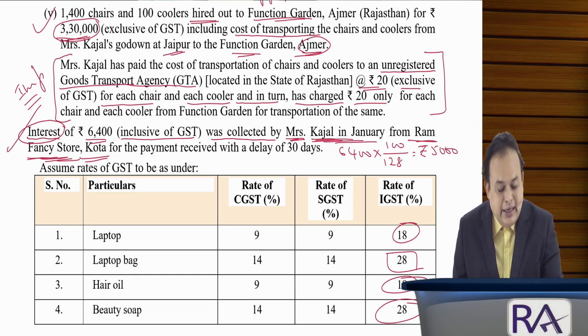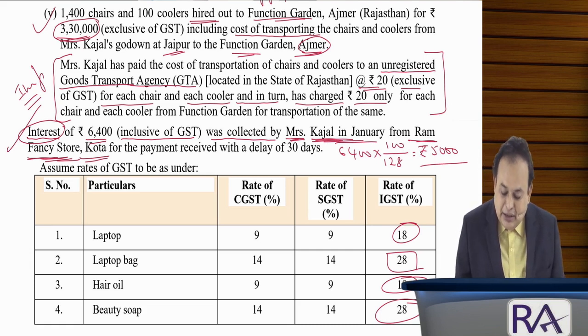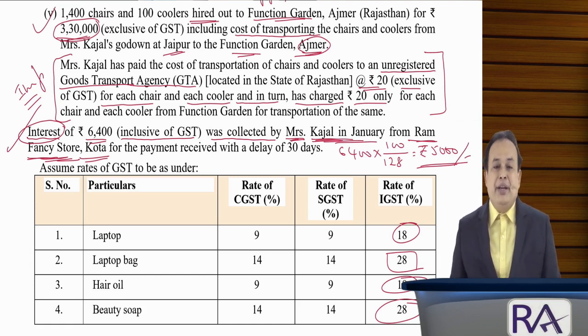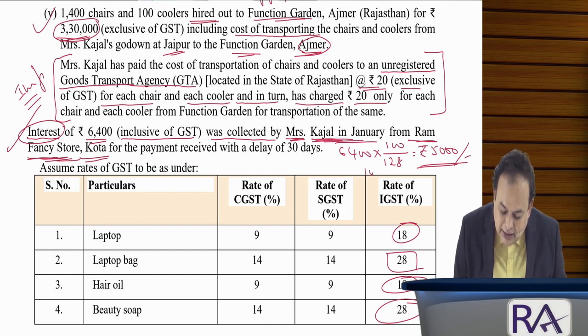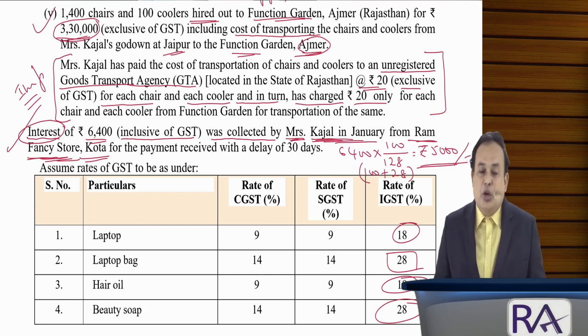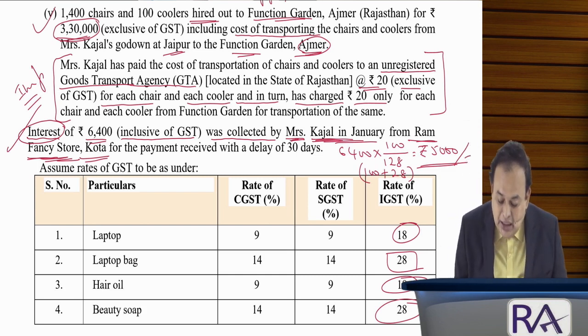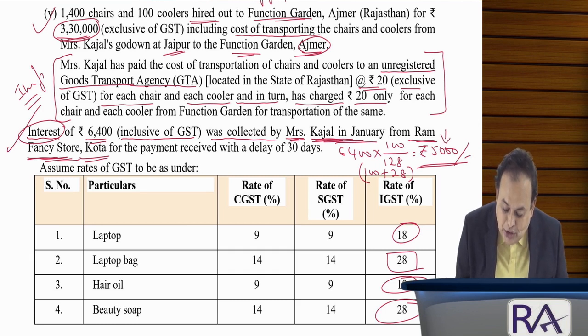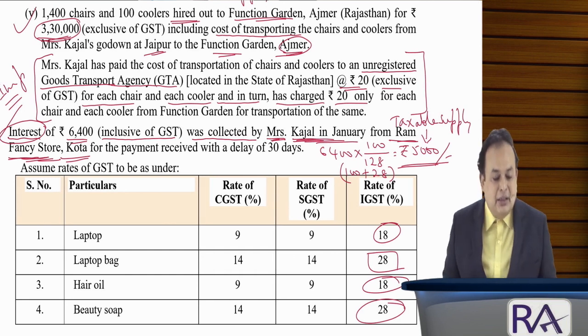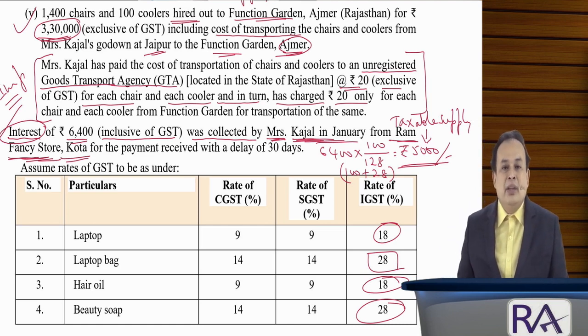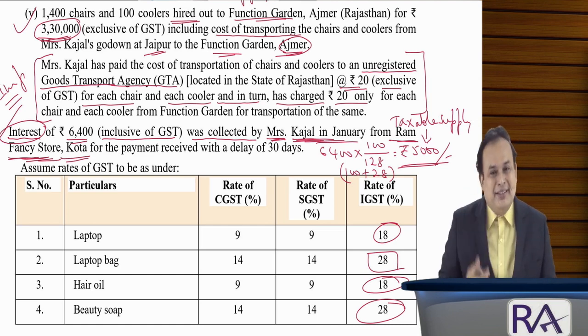Here 6,400 divided by 128 is rupees 5,000, because 128 is 100 plus 28, the GST rate you have to apply on the interest to know the value of taxable supply. The taxable supply here is rupees 5,000. Got the clarity, my dear sir? This is also taxable at the rate of 28%.